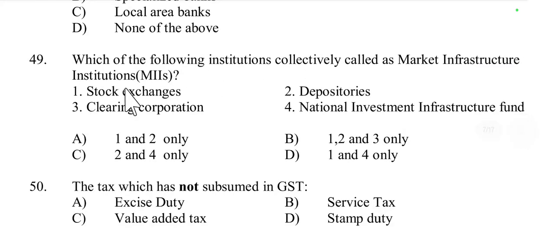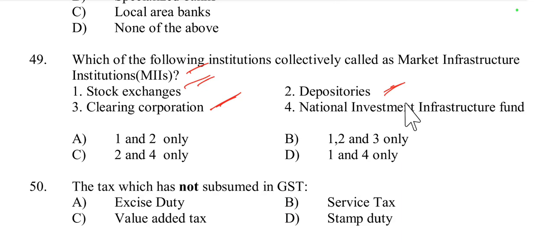Then question number 49, which of the following institutions are collectively called market infrastructure institutions or MII? The first one is stock exchange. Stock exchange is included in market infrastructure institutions. Then depositories, also included, then clearing corporation, then National Investment Infrastructure Fund.